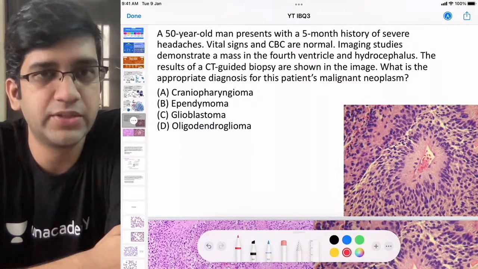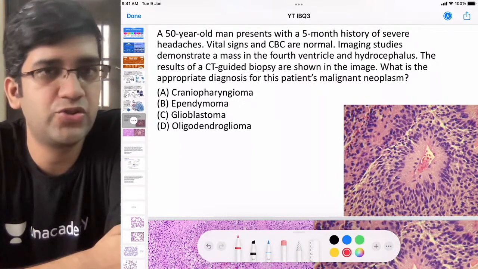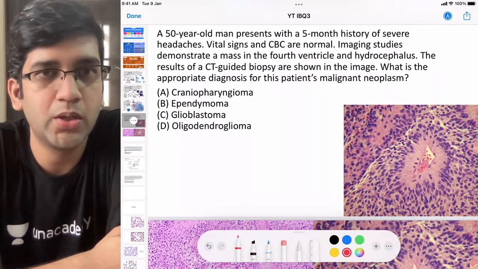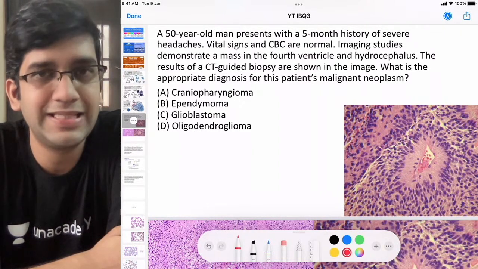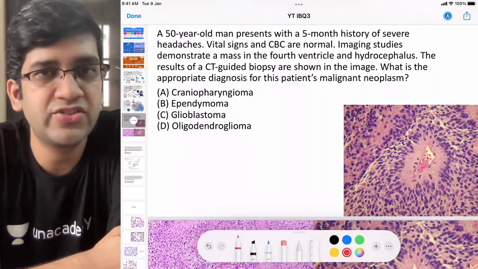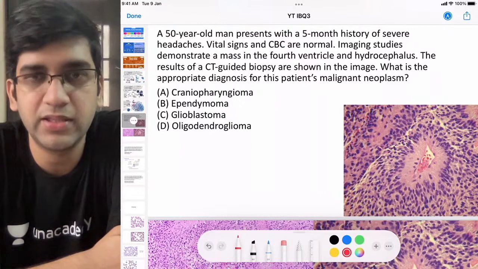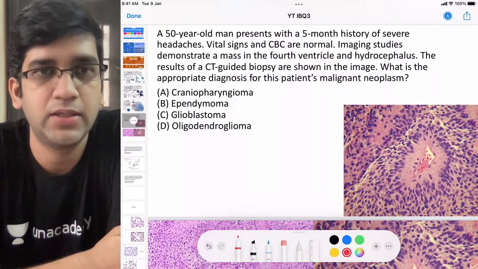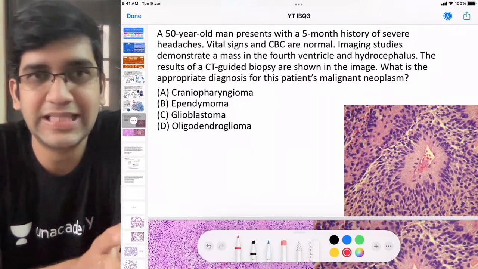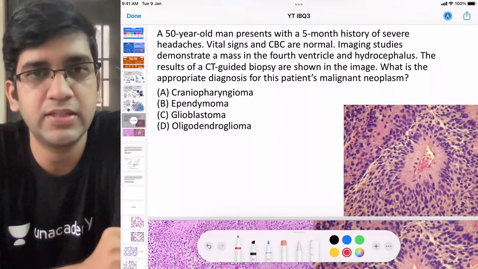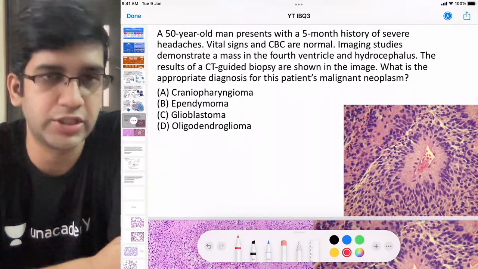It's a 50-year-old person with a 5-month history of severe headache. Vital signs and CBC are normal. The imaging study shows a mass in the fourth ventricle causing hydrocephalus. The result of a biopsy is as given below. Which of the following is the patient's diagnosis?